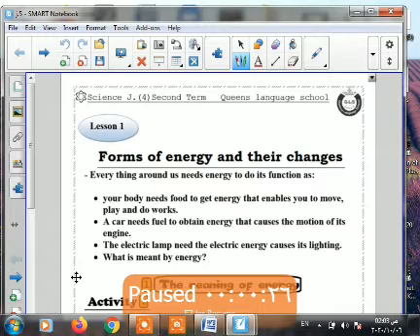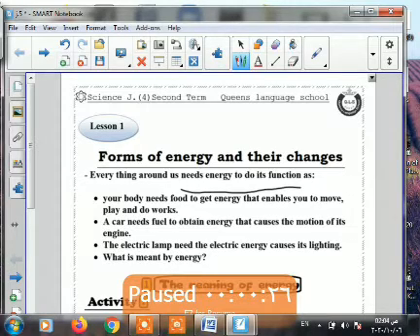Do you remember from Junior 3 what the energy means? Excellent. Energy is your ability to do work. To move from one place to another, you need energy. If we have a car, it needs energy to move from one place to another or to make a change. So everything, as we know, needs energy to do its function.